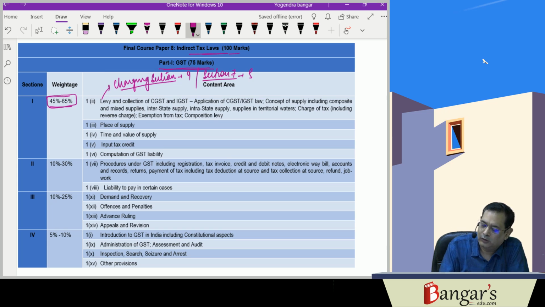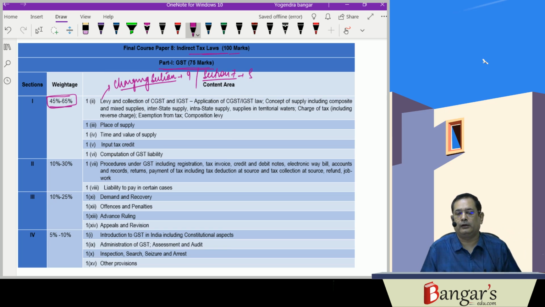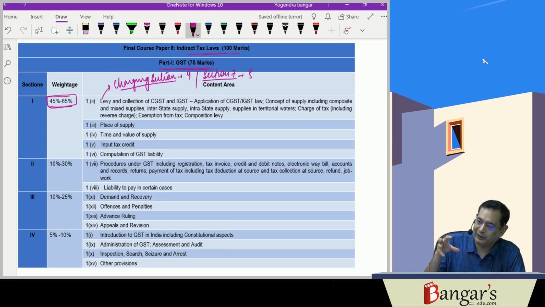So these are very, very important topics, and they are to be learned by heart. That is, you must have an understanding of the subject. It is to be learned by heart. Then only we will be able to attempt the practical questions which are covering this approach.